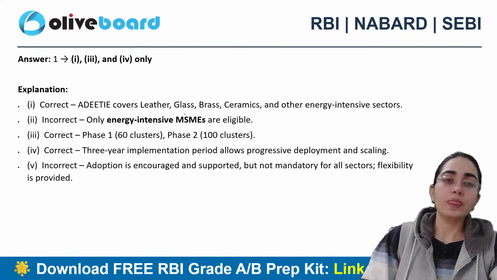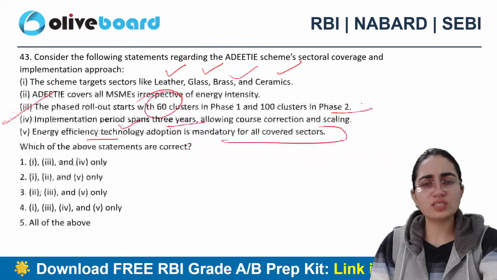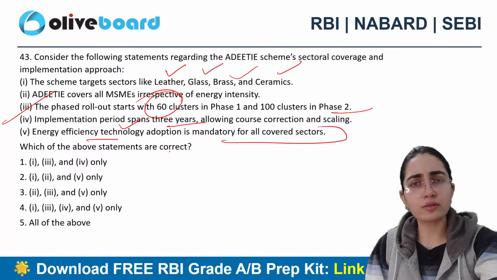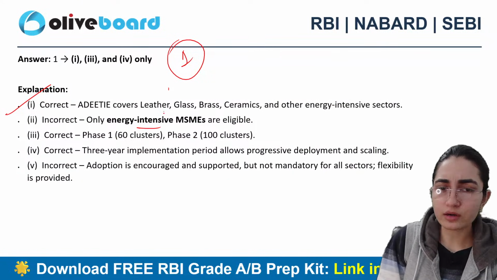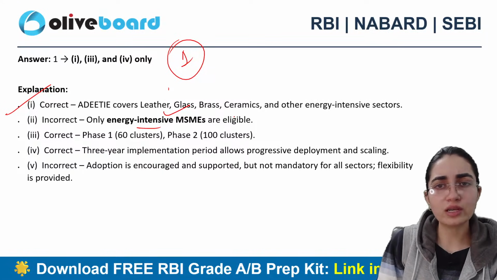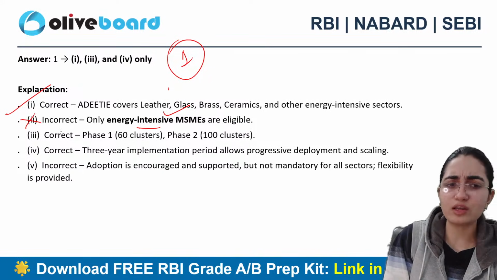Exactly, good. Okay. So first, that is first, third and fourth is the correct answer. First, like ये सारी चीजें हम पहले भी कर चुके हैं, ठीक है? तो I'm not at all repeating it again because this is the material that we have done already, right? Everyone knows this is for energy intensive, right? Those are the one which are eligible MSMEs के लिए और energy intensive technology के लिए. So this is the incorrect one, very logical in nature, right?